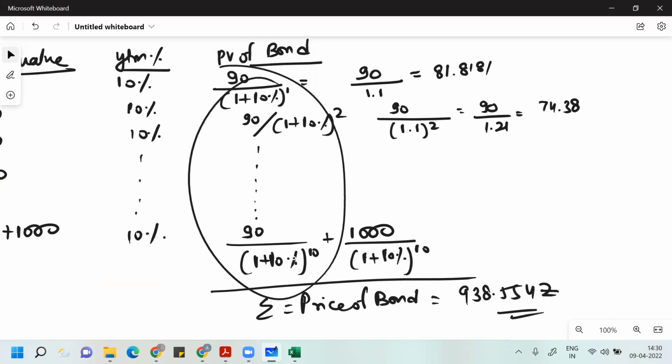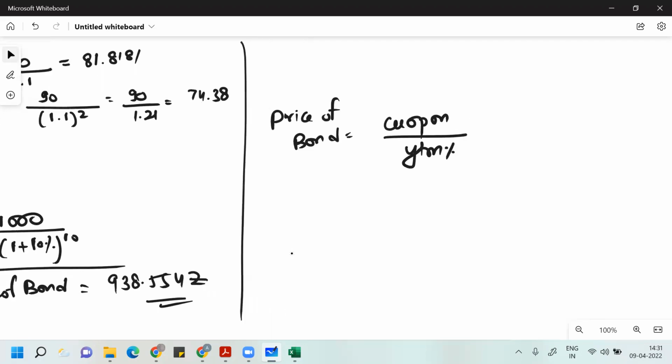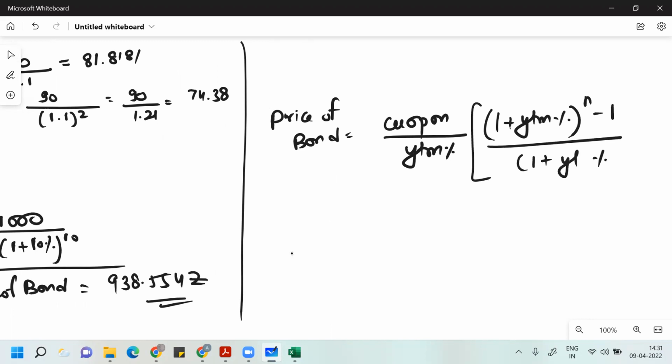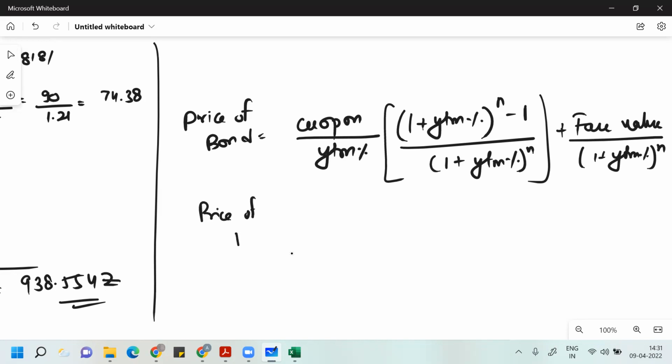If you are good with maths and if you know the term GP, geometric progression, the same thing I can write with another formula for the price of bond, using the present value of annuity: coupon divided by YTM, into 1 plus YTM to the power n minus 1, divided by 1 plus YTM to the power n, plus face value divided by 1 plus YTM to the power n. This is the direct formula. If you like the direct formula, you can use it.